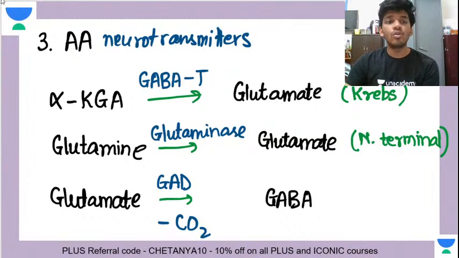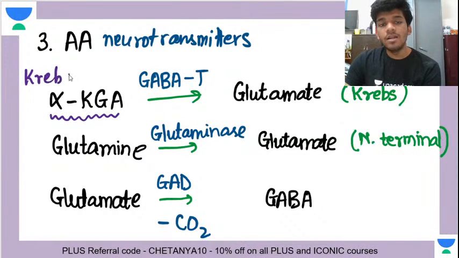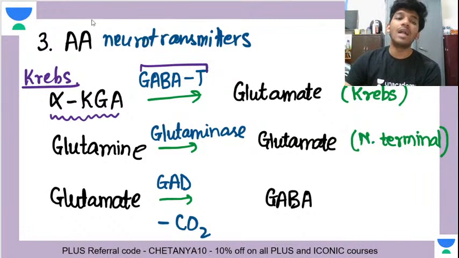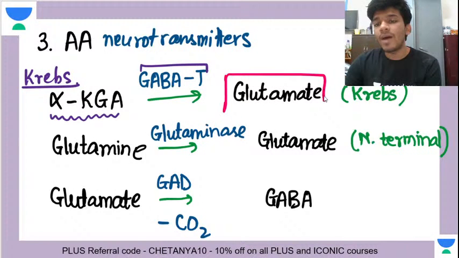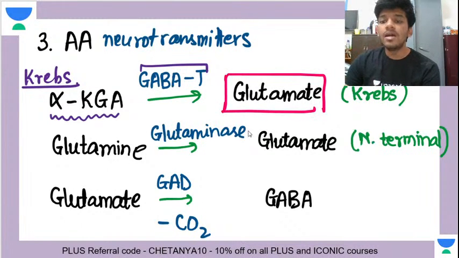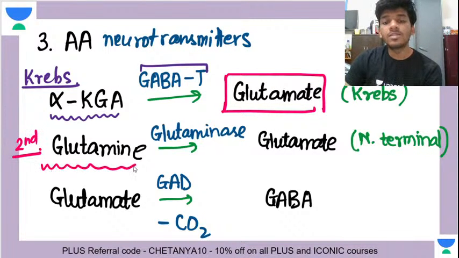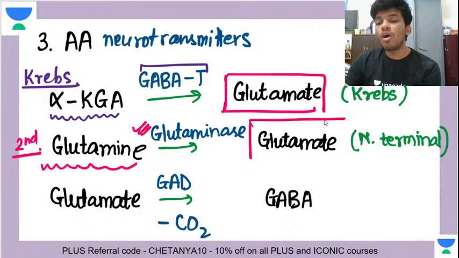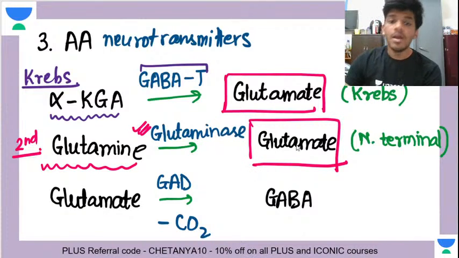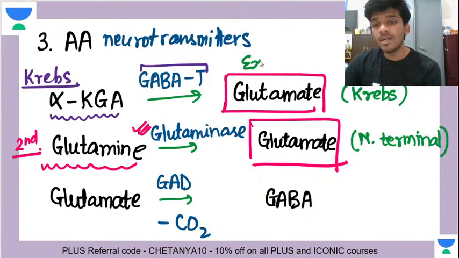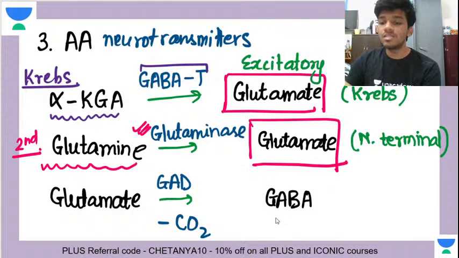See here, alpha ketoglutarate, which is a metabolite and part of your Krebs cycle. There is an enzyme called GABA T, GABA transaminase, and that will lead to the synthesis of glutamate. That is the first pathway of glutamate synthesis. Inside the nerve terminal, there is a second pathway where the amino acid glutamine is acted on by an enzyme called glutaminase, which leads to the synthesis of glutamate in the nerve terminal. This is how the excitatory neurotransmitter glutamate will be synthesized.